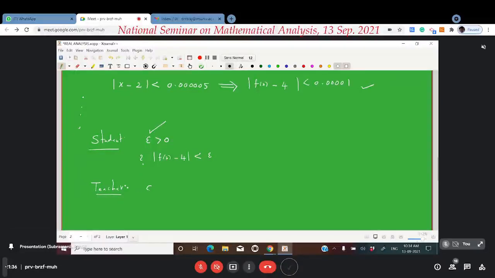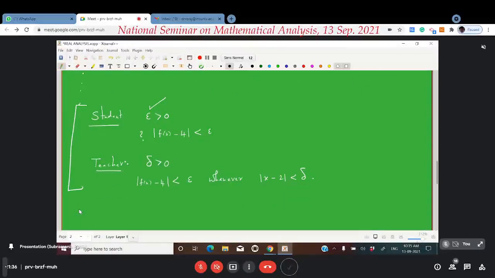He gives him back another real number that we denote as delta, and answering that whenever the distance of x from 2 is less than my delta, modulus of f of x minus 4, the distance of f of x from 4, will be less than epsilon. This is what is happening. In brief, this is the conversation happening in this epsilon delta game. Is it clear to you so far?